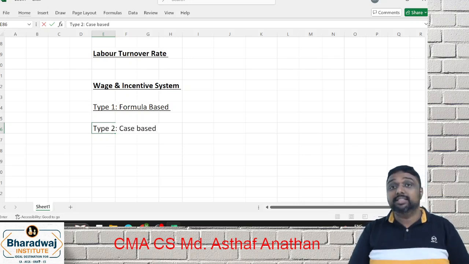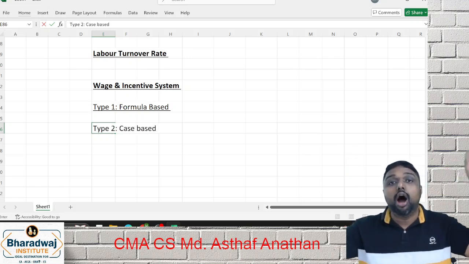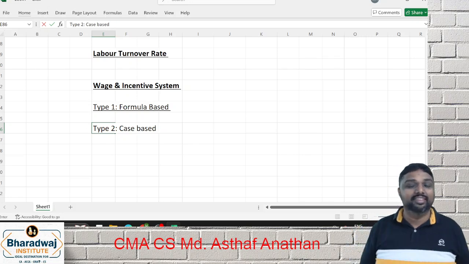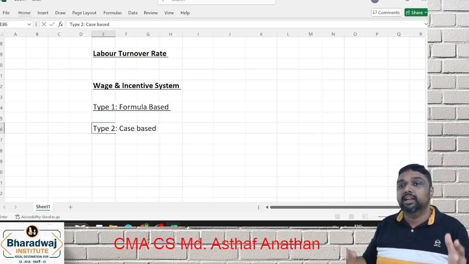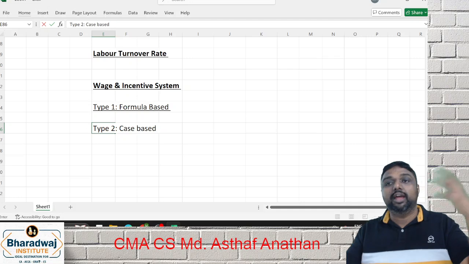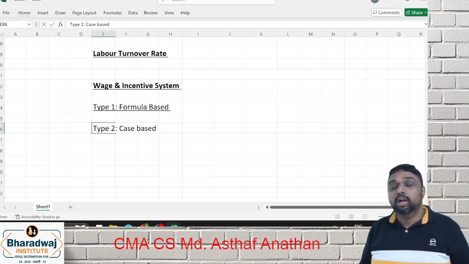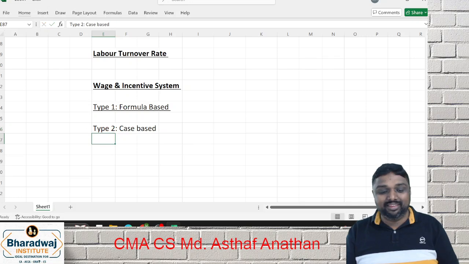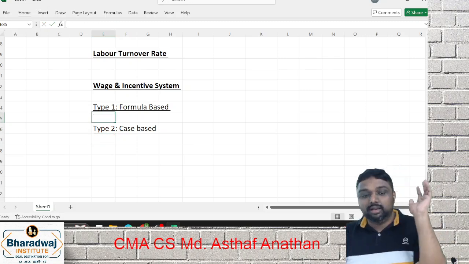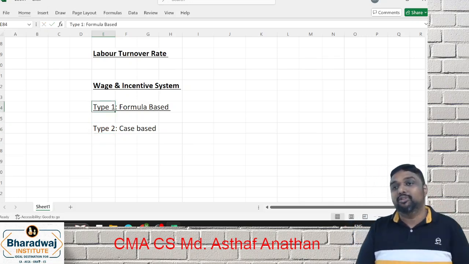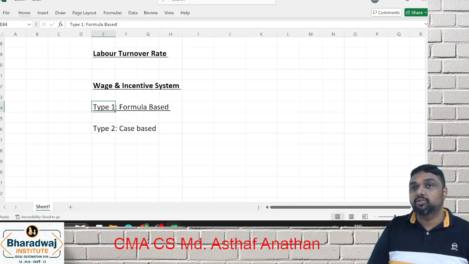Case based. That is, the question itself will tell you how to compute the wage. They will tell you to consider the incentive as 20% of time saved, or they will tell the method itself. That is case 2. In case 2, you don't have to do anything; the question itself will tell the method. In case 1, you have to remember the formula. These are all the formulas you have to remember.